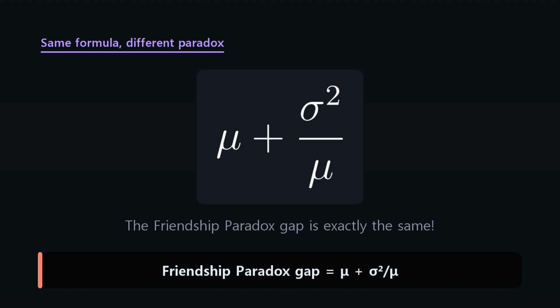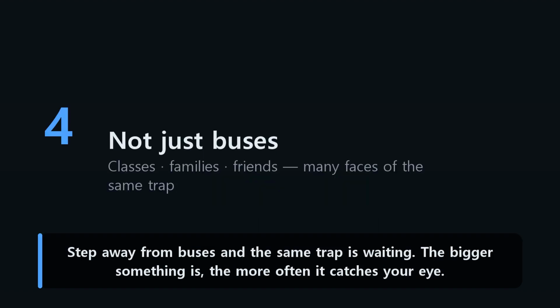This gap feels oddly familiar, doesn't it? The gap in the friendship paradox is also mu plus sigma squared over mu. Step away from buses and the same trap is waiting. The bigger something is, the more often it catches your eye.